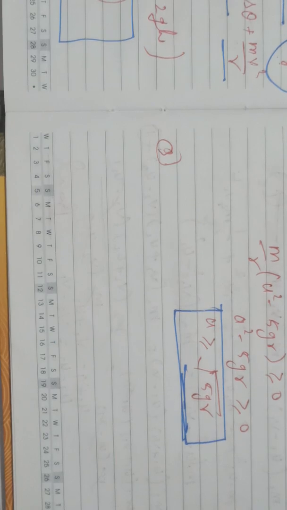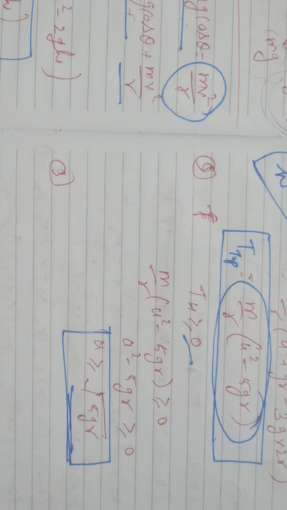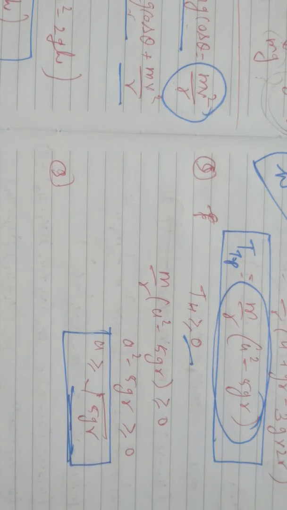So these are the conditions for tension at the bottom and the top of the circle, and the minimum velocity at the lowest point so that it is just able to loop the loop. Okay, so this is also done.